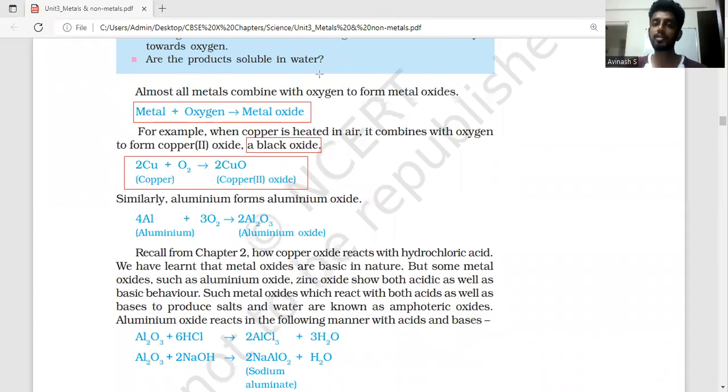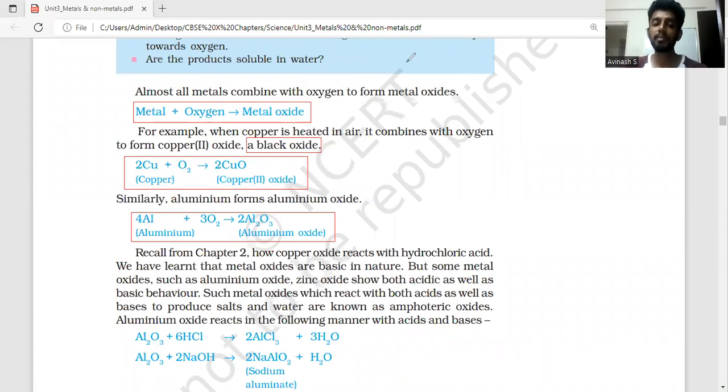So copper reacts with oxygen to form copper oxide. Aluminium reacts with oxygen to form aluminium oxide. Likewise. Now we will have a separate session to understand why there is a 2 here, why there is a 3 here, and why this 2 is not coming here. Rather, it has been put as common. All of this we'll cover in a separate session to understand how valency works and all of that.